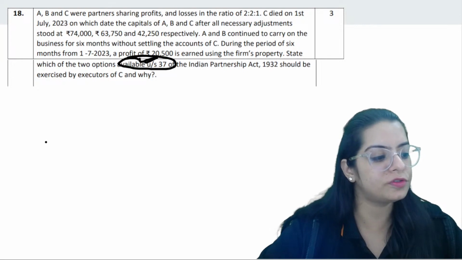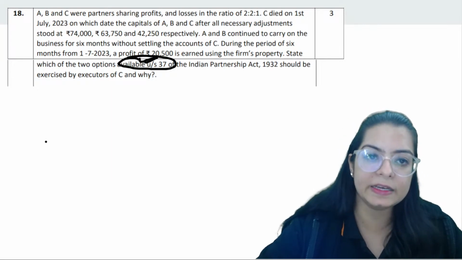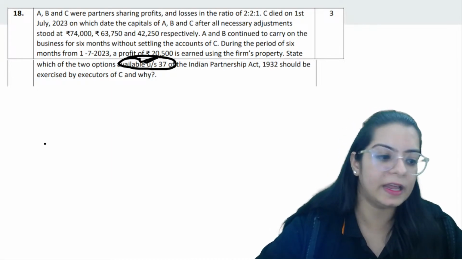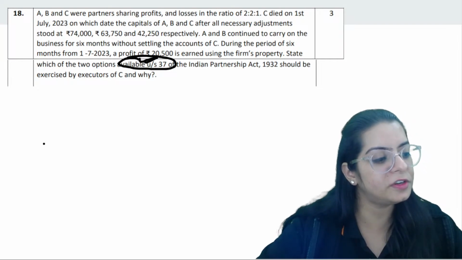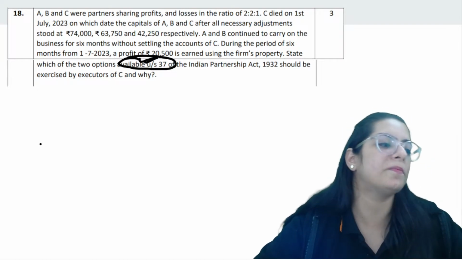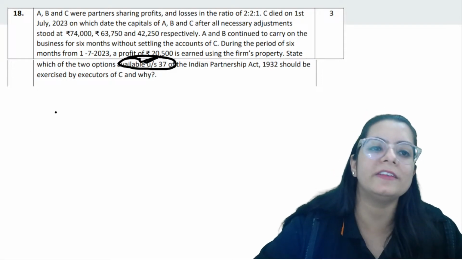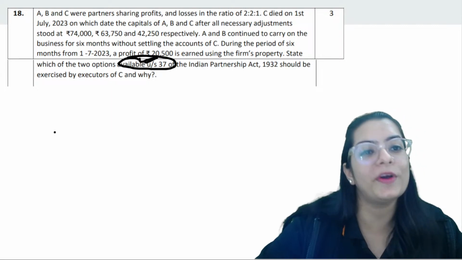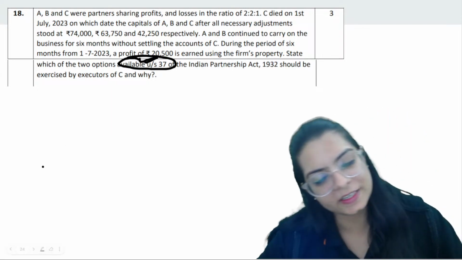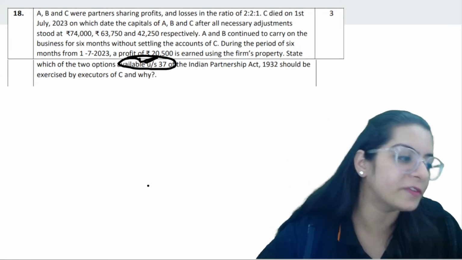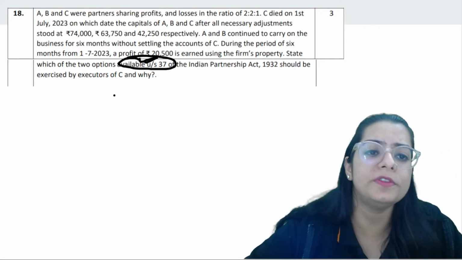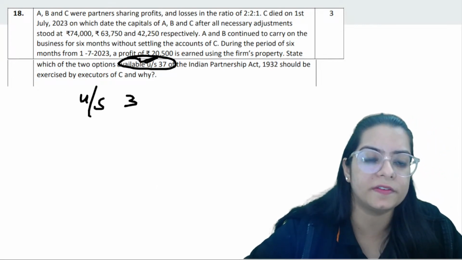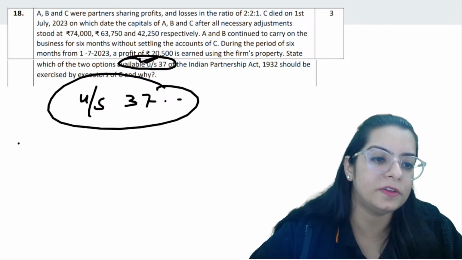Either you can take interest on the additional amount, or you can take it on a profit basis. Both ways we are going to check, and whichever is more will be given to the deceased partner's representative. So there are two ways under Section 37.